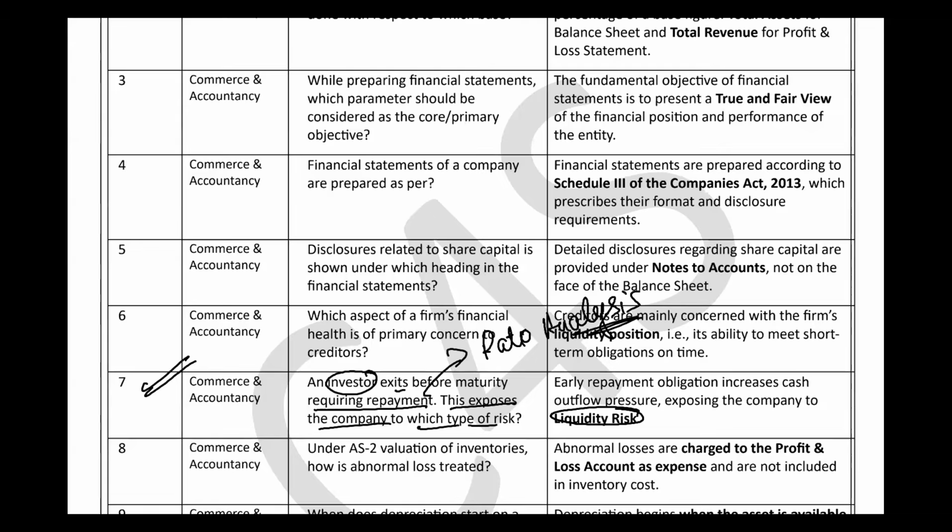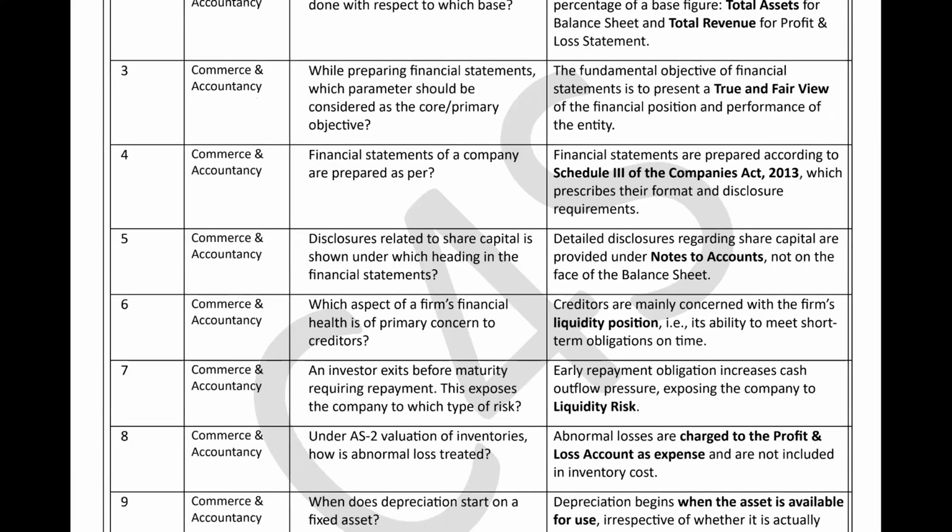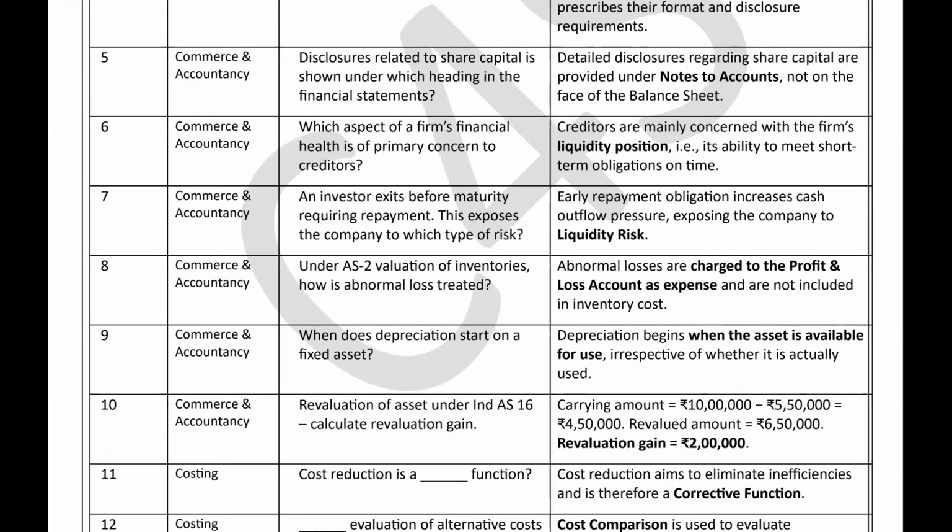Why? If the investors are exiting before the maturity period, maybe they are in doubt that the company will be at a liquidity risk. They can't cash in, but the company can't put everything in cash as the investors will require. So whenever the investors exit before the maturity requiring repayment, it always talks about the liquidity risk. Is it clear? So early repayment obligation increases cash outflow pressure, exposing the company to liquidity risk. I hope it is clear to everyone, right? So the seventh question is also clear in commerce and accountancy. Okay, and this is also a ratio analysis question.